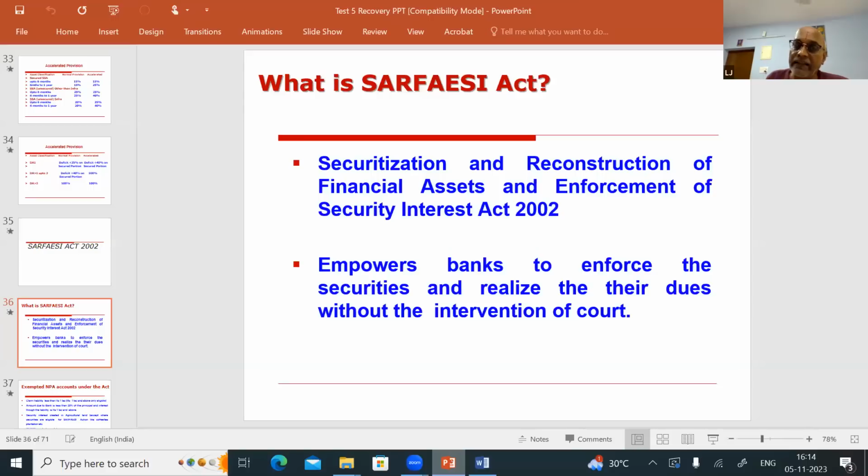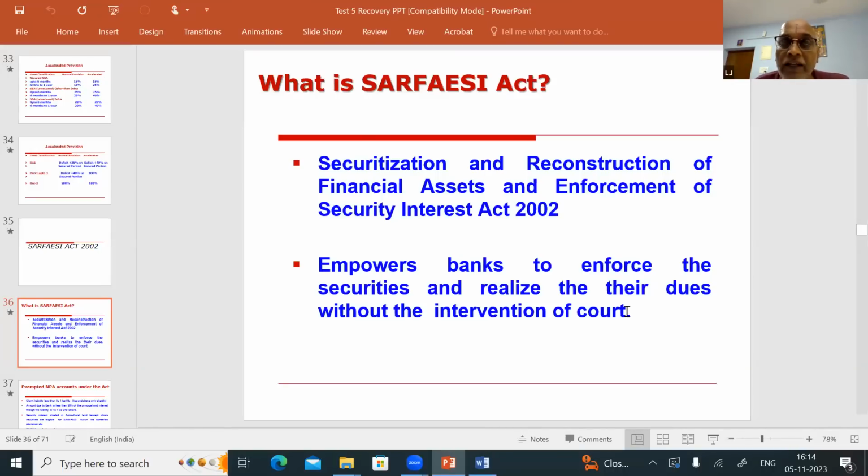So the SARFAESI Act empowers the banks to enforce the securities and realize their dues without the intervention of the court. So the SARFAESI Act empowers the secured creditor to enforce the securities and realize their dues without the intervention of the court. My question to you is, whether an AOD should be available before proceeding under SARFAESI as per the SARFAESI Act.